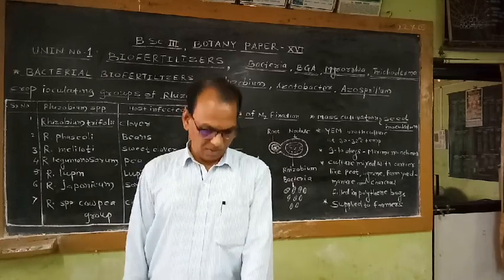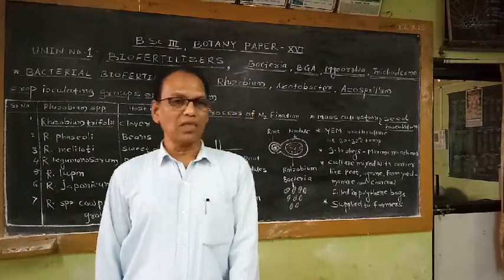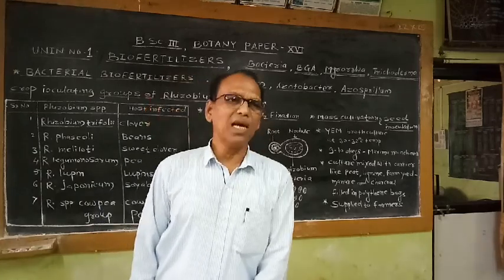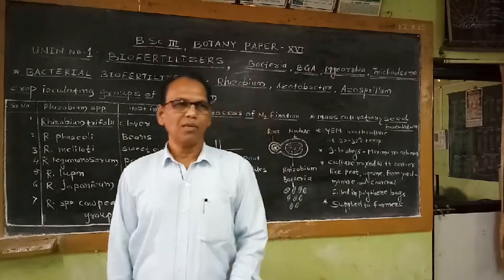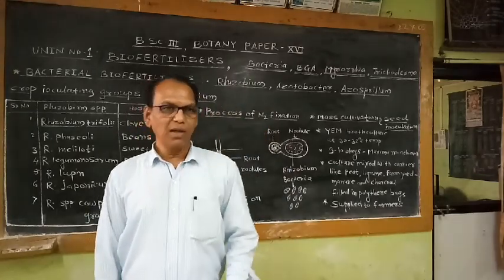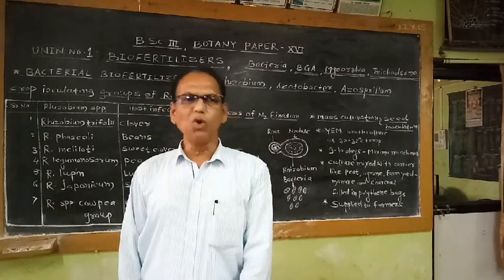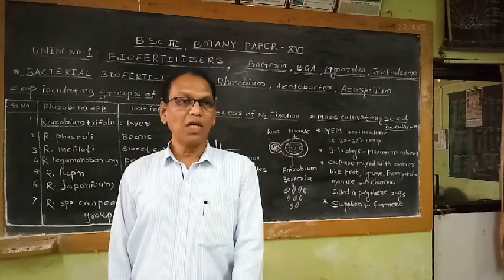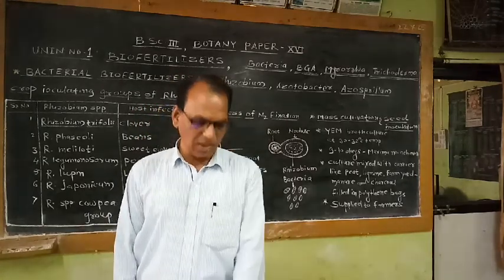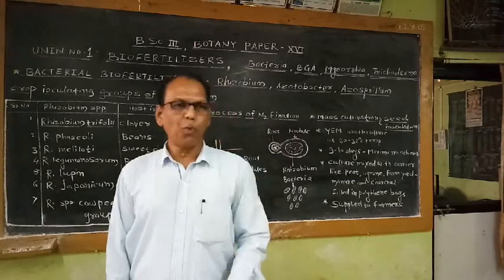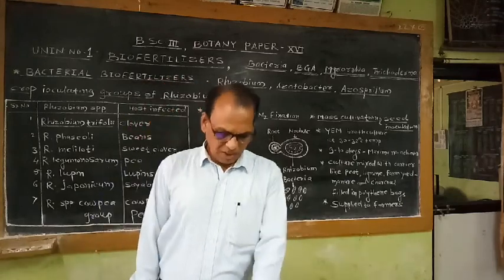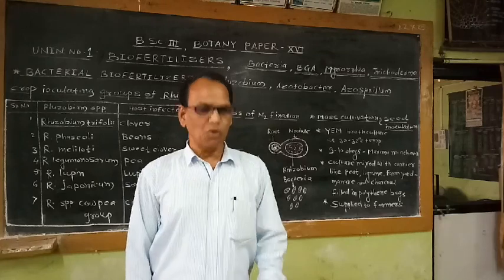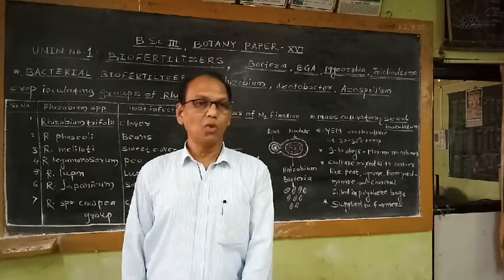So the plant needs macronutrients, as I have told you earlier, in larger quantities, and micronutrients in little quantities for its metabolic activities or metabolic processes. Soil fertility depends upon the amount of nitrogen available to the plants.